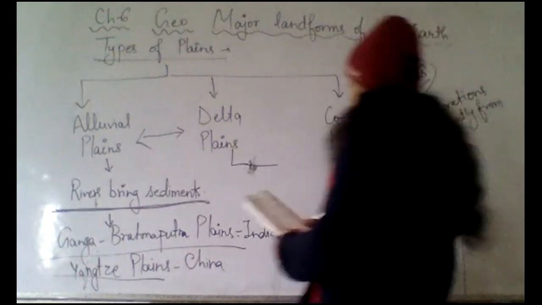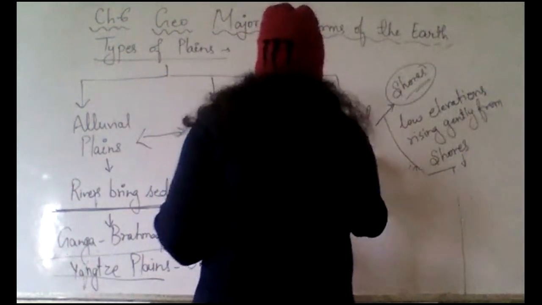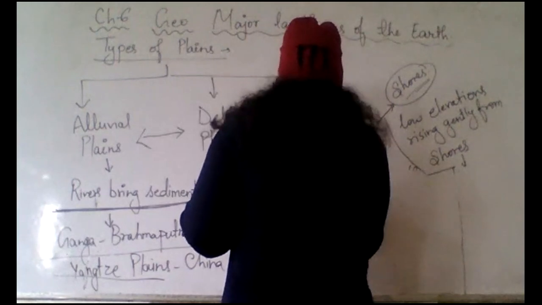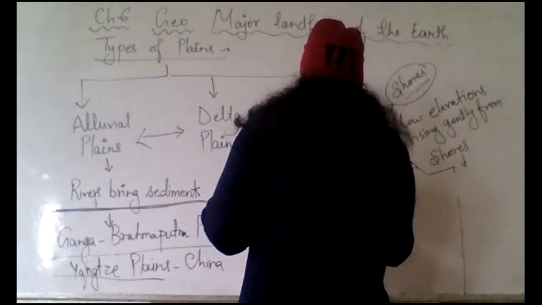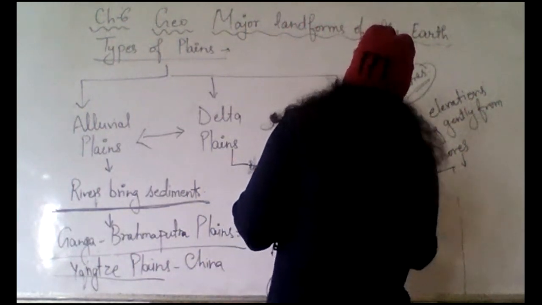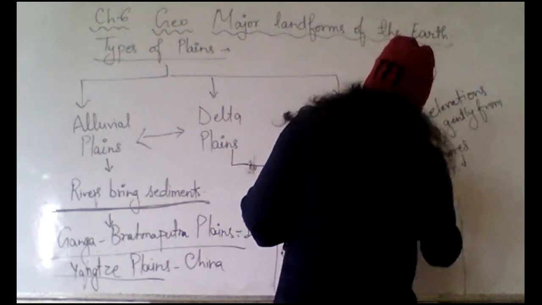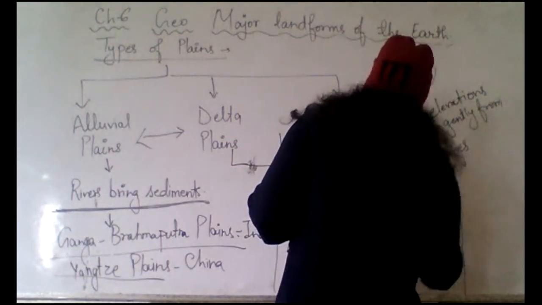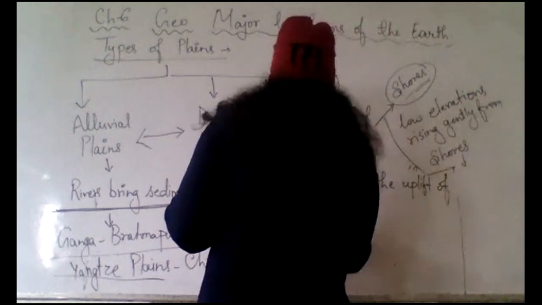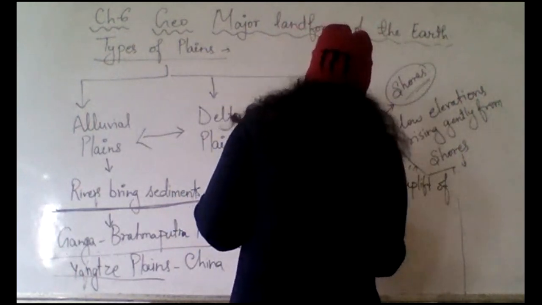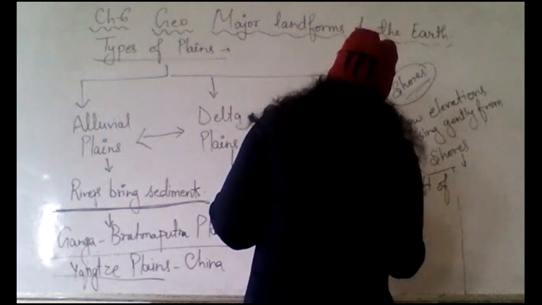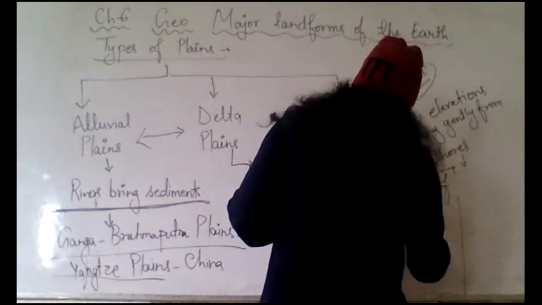So the coastal plains are basically caused by the uplift of the continental shelves.